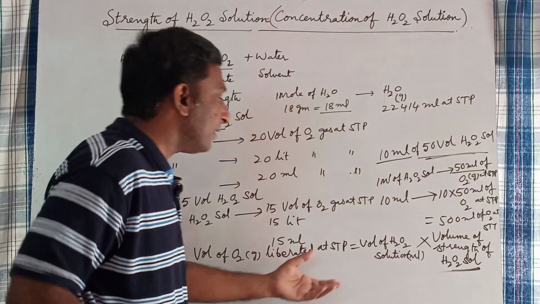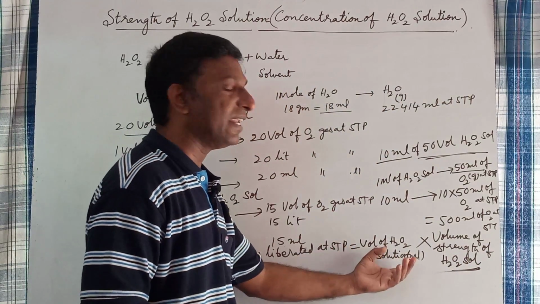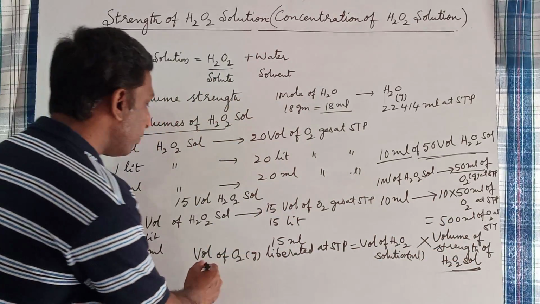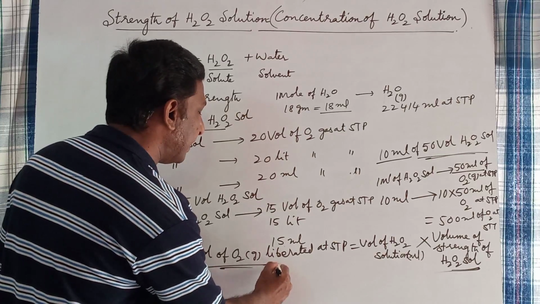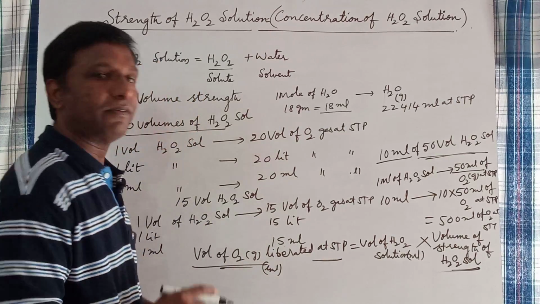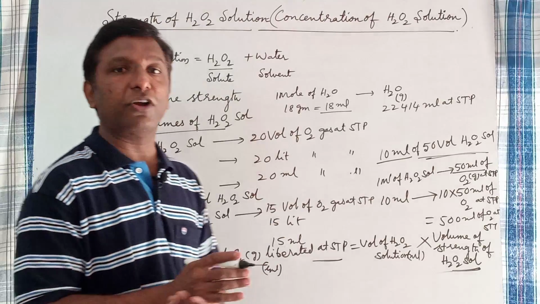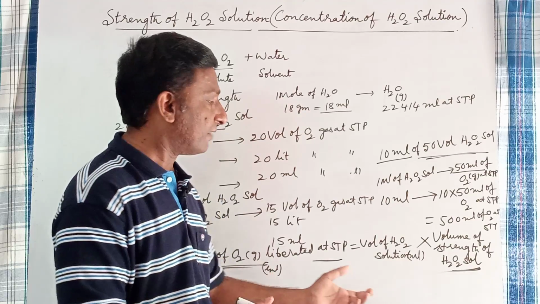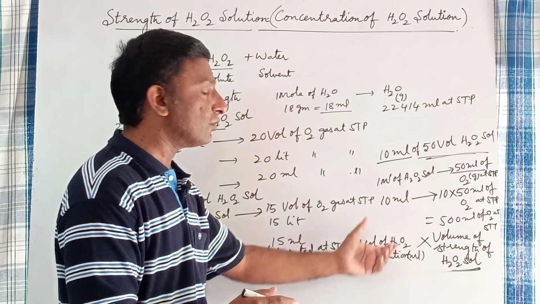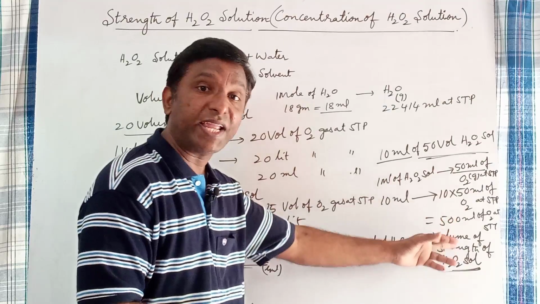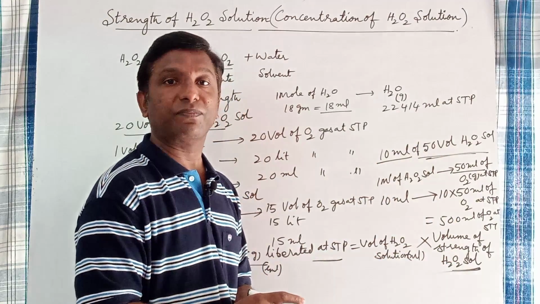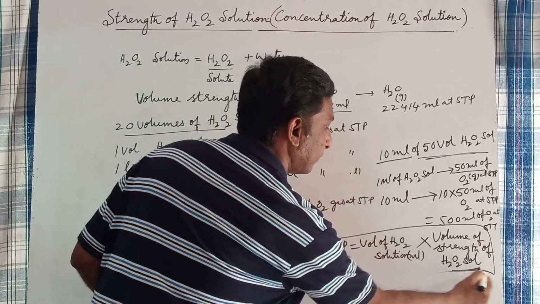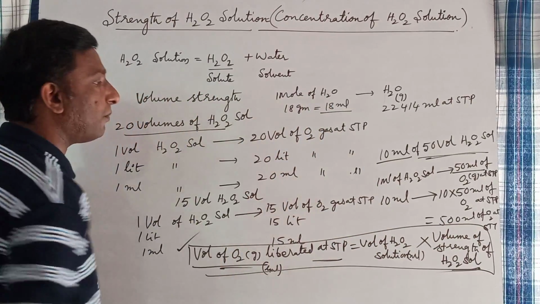So by multiplying the volume of H2O2 solution in ml with the volume strength of H2O2 solution, you will get the volume of oxygen gas in ml liberated at STP. Okay, this is the formula to find out the volume of oxygen gas in ml liberated at STP. So like this you can find out the volume of oxygen using this formula.